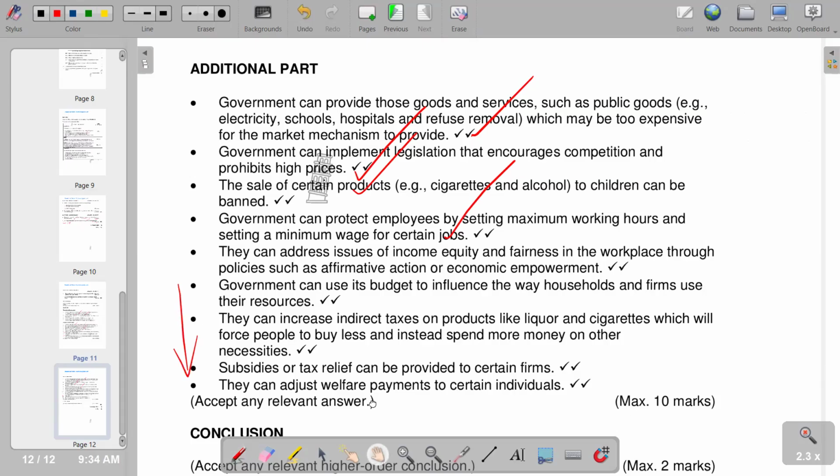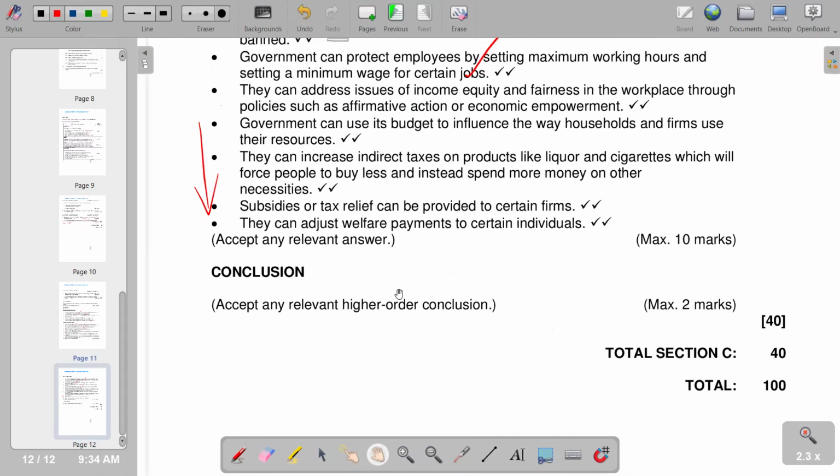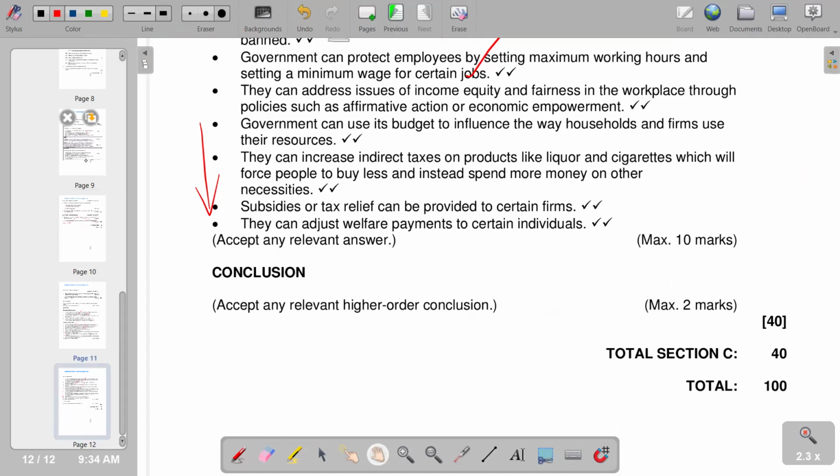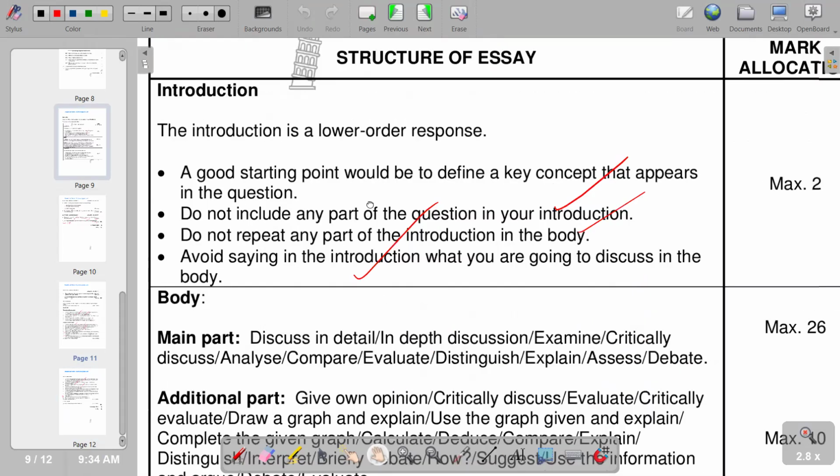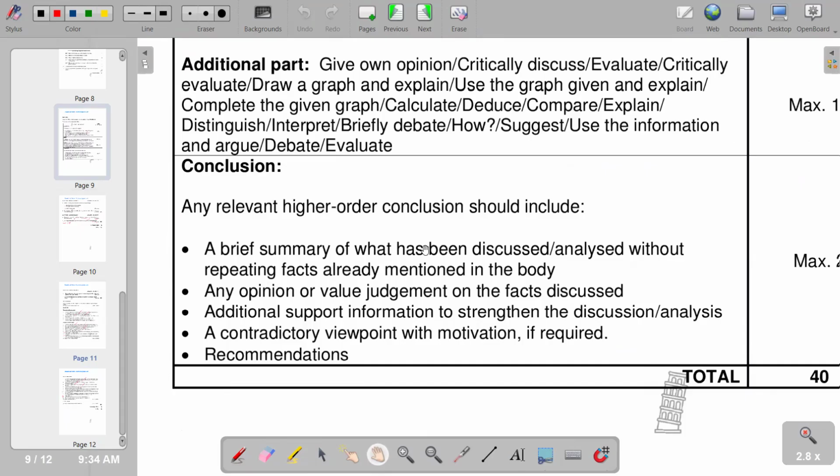So finally, we are supposed to come up with your conclusion. So remember the requirements of your conclusion. These are the requirements of a conclusion, whereby it's a brief summary of what has been discussed, analyzed without repeating facts or any mentioned in the body. And also, any opinion or value judgment on the facts discussed can also be given. Or alternatively, you can provide additional support information to strengthen the discussions or analysis, or you can come with a contradictory viewpoint with motivation if required. Or you can also come with a recommendation.